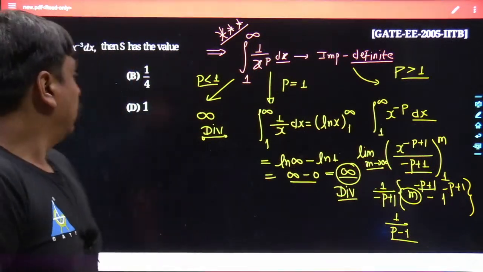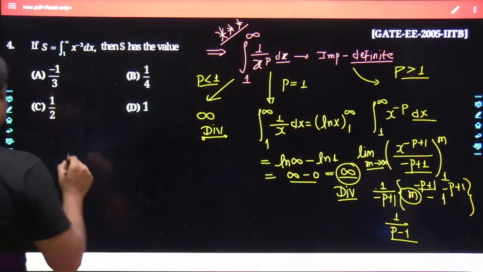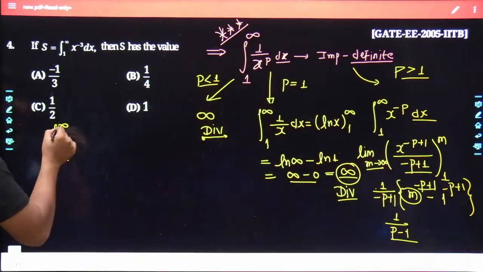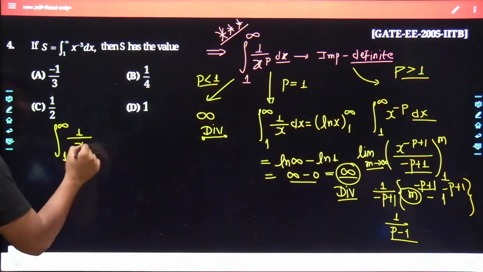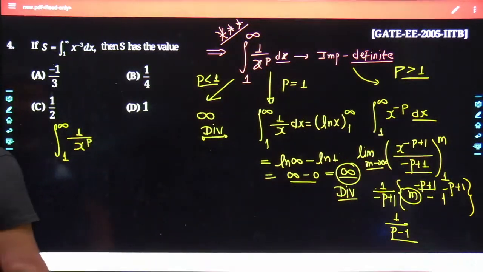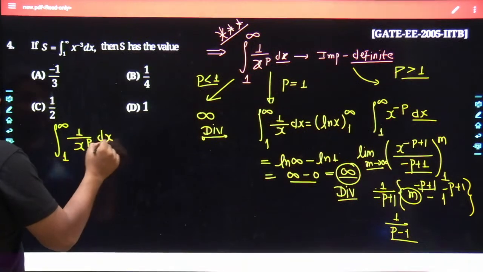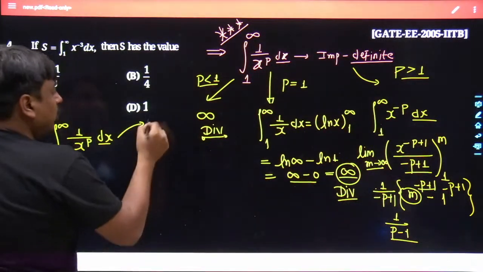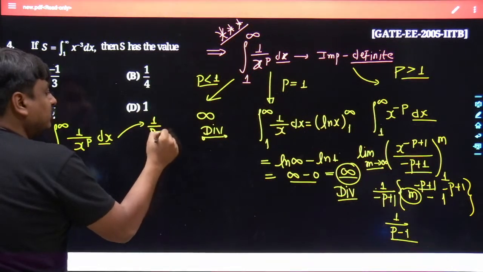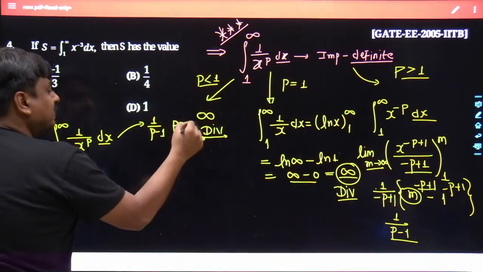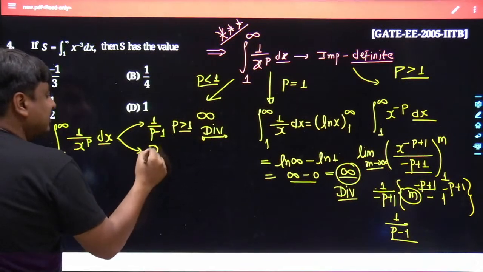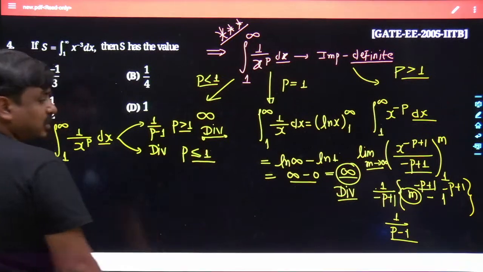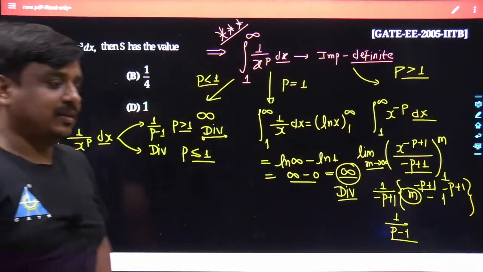Yes. So one thing is quite sure, and that is a very, very important outcome. If you deal with the integration of 1 over x to the power of p, integration from 1 to infinity, it is 1 divided by p minus of 1 only if p is greater than 1, divergent otherwise. Otherwise means if the value of p is lesser than or equal to 1.